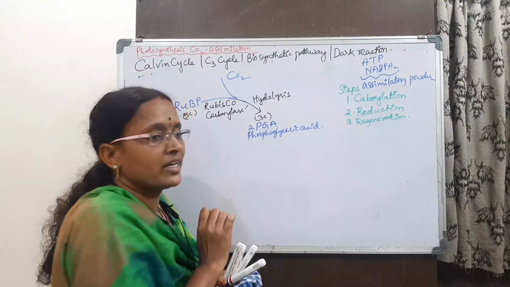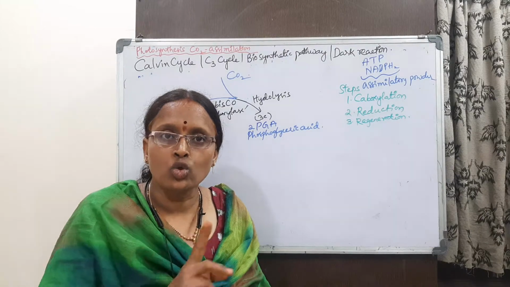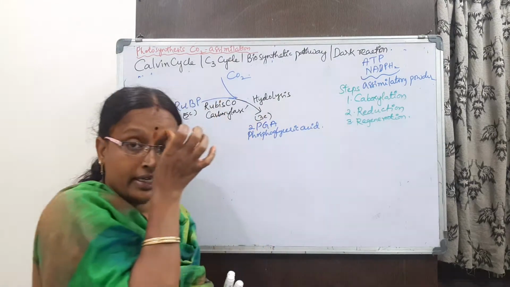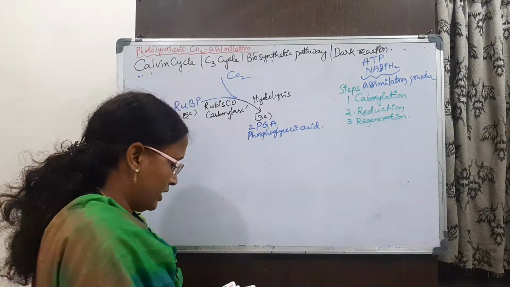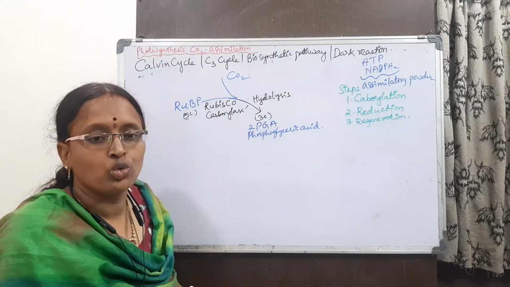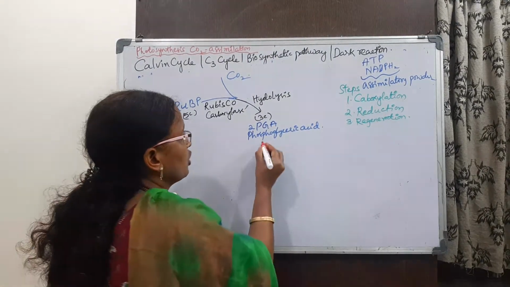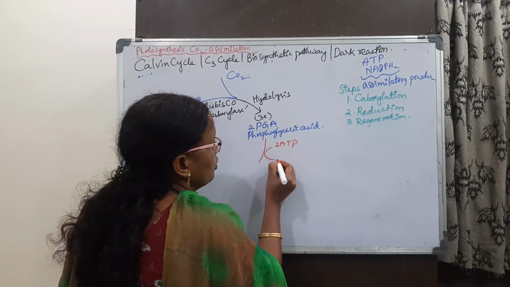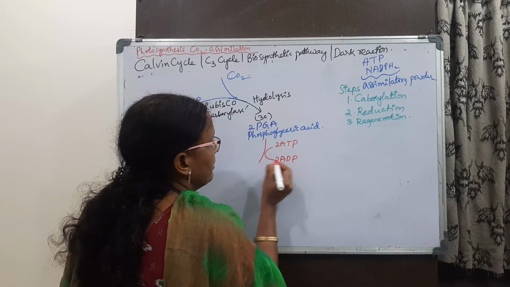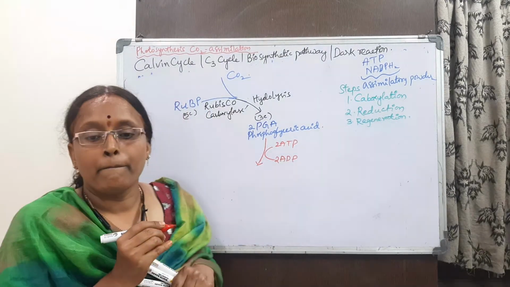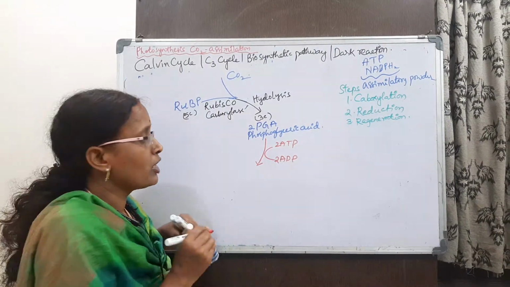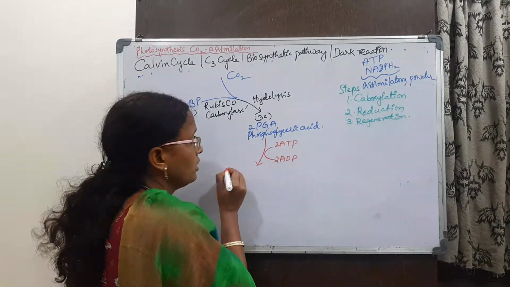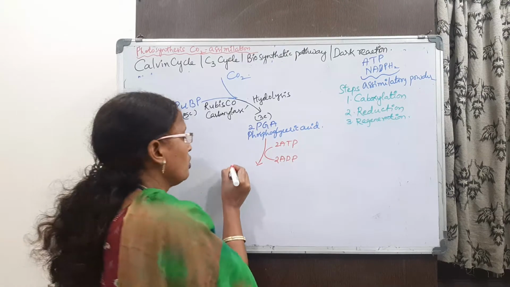The second step is reduction. In the reduction we have 2 steps. In this reduction we first utilize ATP, then NADPH2. By taking 2 molecules of ATP and converting them into 2 molecules of ADP, with the addition of phosphate, it forms 2 molecules of bisphosphoglyceric acid.